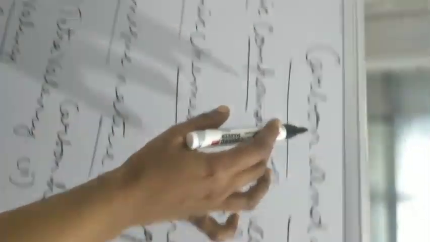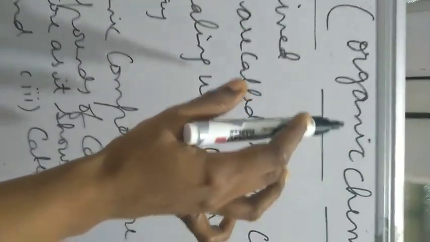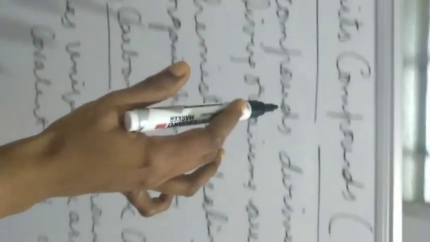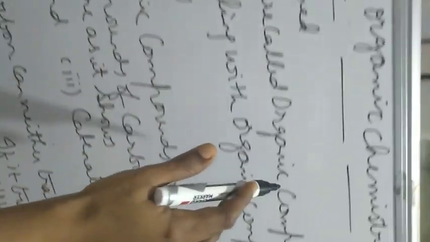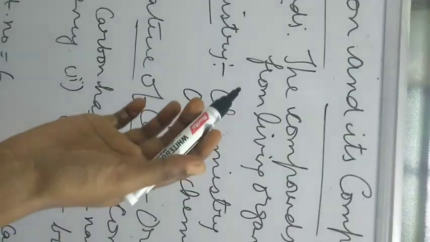Start with a new chapter, carbon and its compounds. In other terms, we call it organic chemistry. Here, what are organic compounds? The compounds which are derived from living organisms, which come out from living organisms, are called organic compounds. And organic chemistry means the chemistry which deals with organic compounds.